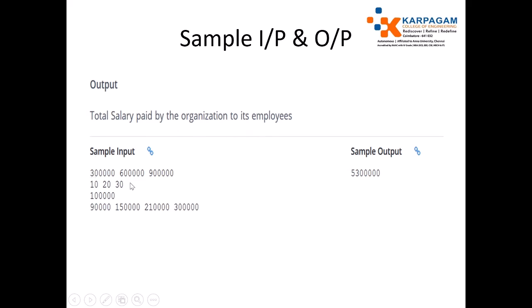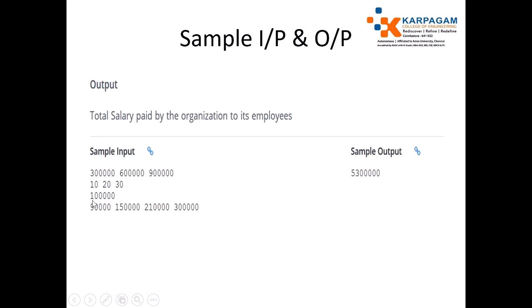The inputs would be like this: 3 lakhs, 6 lakhs, 9 lakhs. So 0 to 3 lakhs we have tax 10%. 3 lakhs to 6 lakhs we have a tax slab of 20%. 6 lakhs to 9 lakhs the tax percentage is 30% of salary.